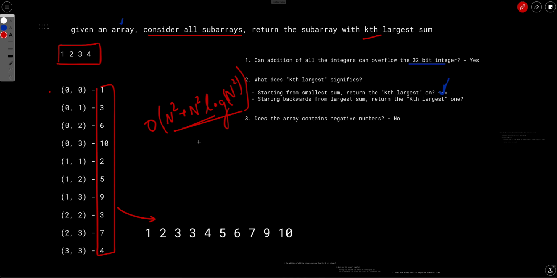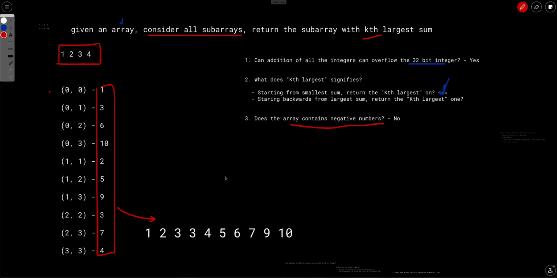Basically, if we remove the constant factors, we will end up with n square log n. So that will be the final time complexity if we just sort the array without doing any kind of fancy operations. So that is one solution, but clearly that is very slow. We can do much better, and given that the array doesn't contain negative numbers, we can do much better. We will look at how.